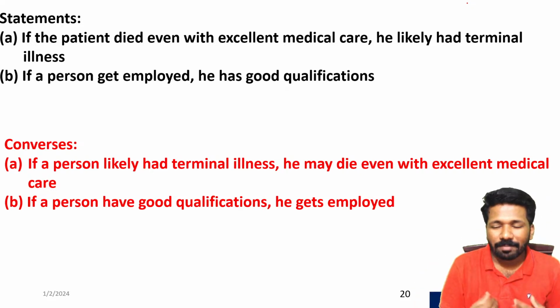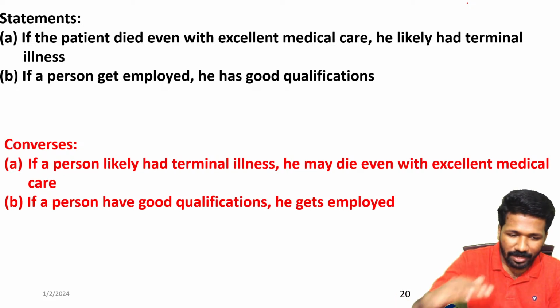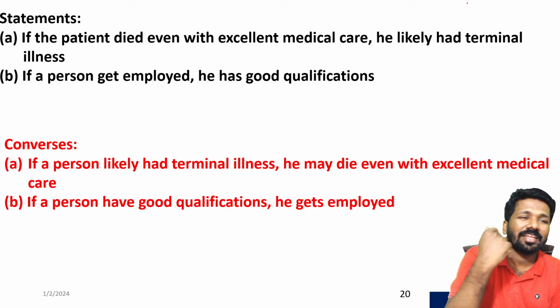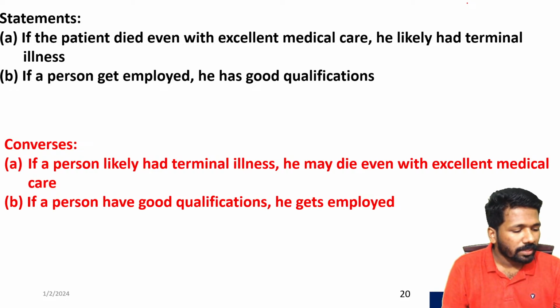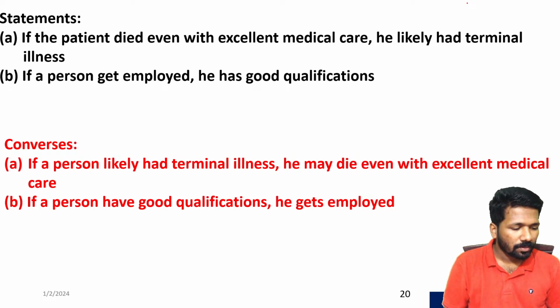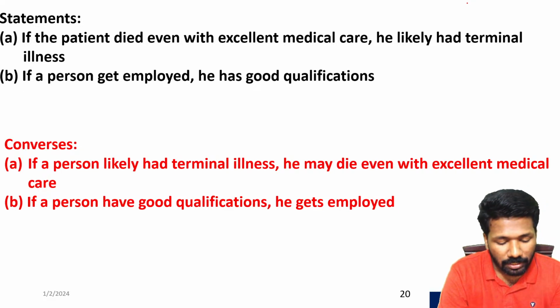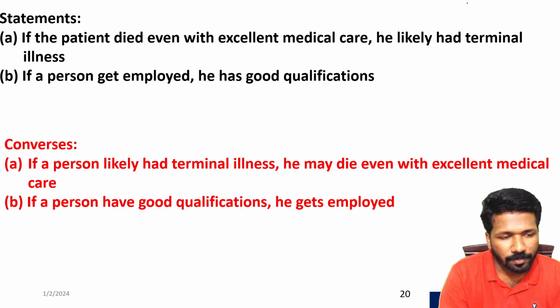Look at the present situation. All good qualified people, are they employed? Even if they are trying for employment, are they all getting employment? No. That is why we say that there is unemployment, right? So that is why we can say option B is clearly wrong. Sorry, option B is the answer because it is not possible. The converse is not true. That is why option B is the answer. All of you clear?